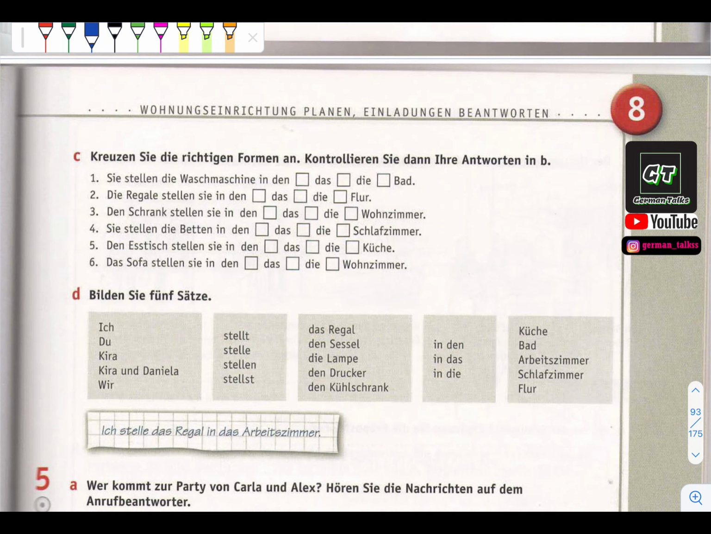Today again we are going to continue with chapter number 8 of Arbeitsbuch, Netzwerk. Frage Nummer 4c. Kreuzen Sie die richtige Form an. Kontrollieren Sie dann Ihre Antworten in B. We just need to cross whatever the answer is correct. This whole exercise is about Wechsel prepositions.